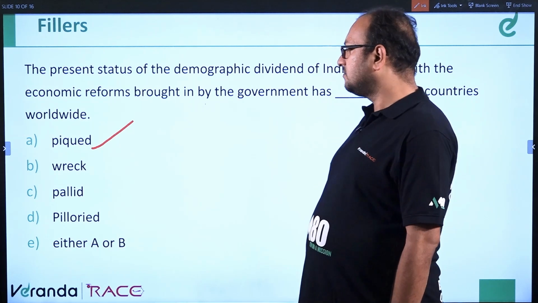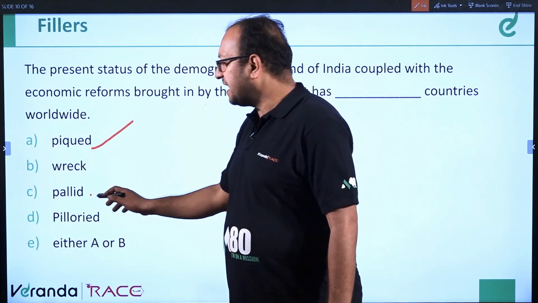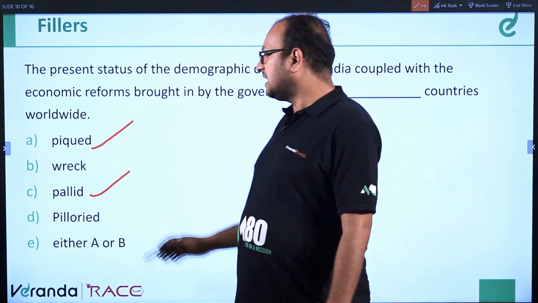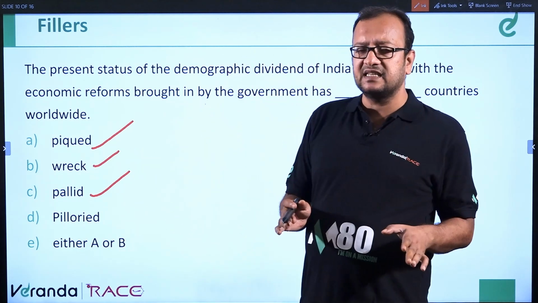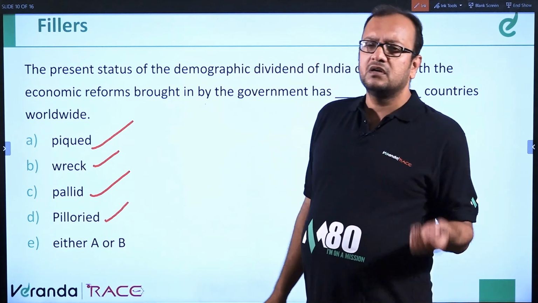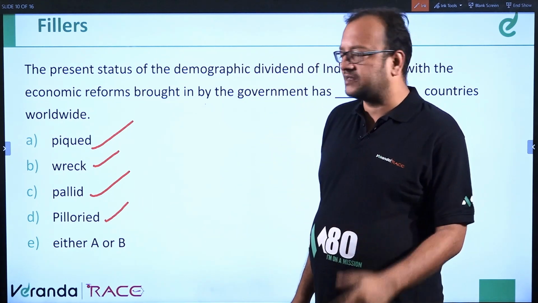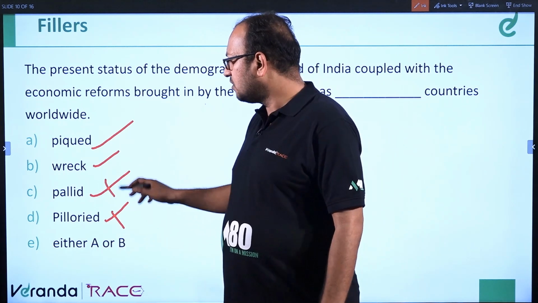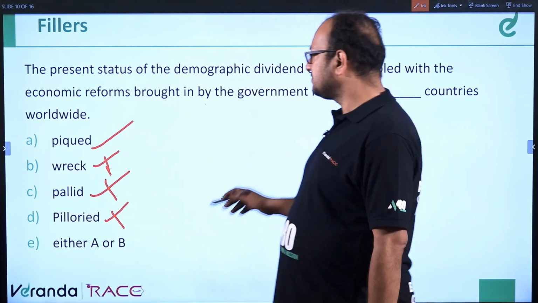Okay. So pallid means pale in color. Wreck means, okay, if the ship wrecks, it collapses. Pilloried means to loot or ravage something. So all these options are incorrect. Only piqued is correct. Okay.